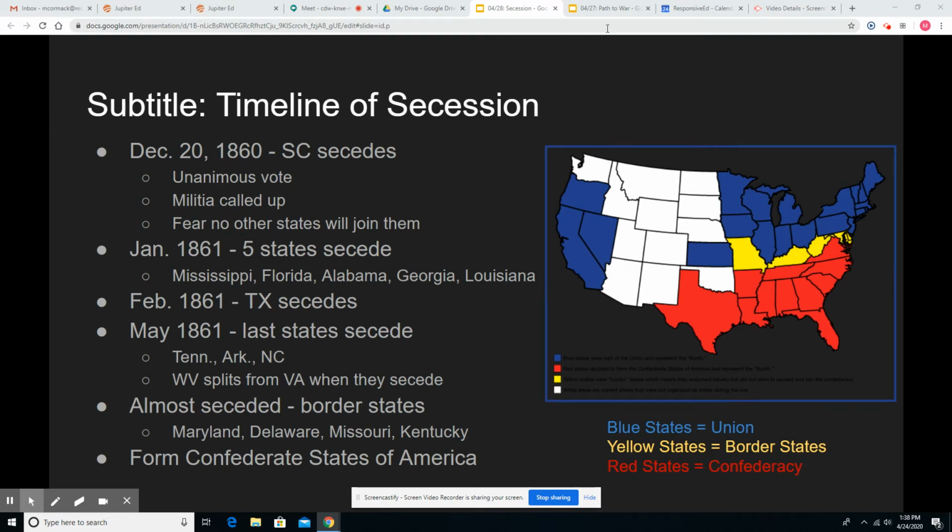Mississippi, Florida, Alabama, Georgia, and Louisiana all vote to secede from the Union and join South Carolina as the now Confederate States of America. In fact, on February 23rd, 1861, Texas also secedes from the Union.